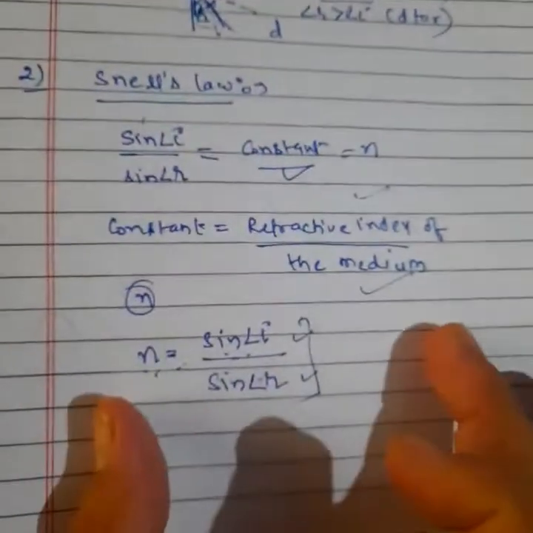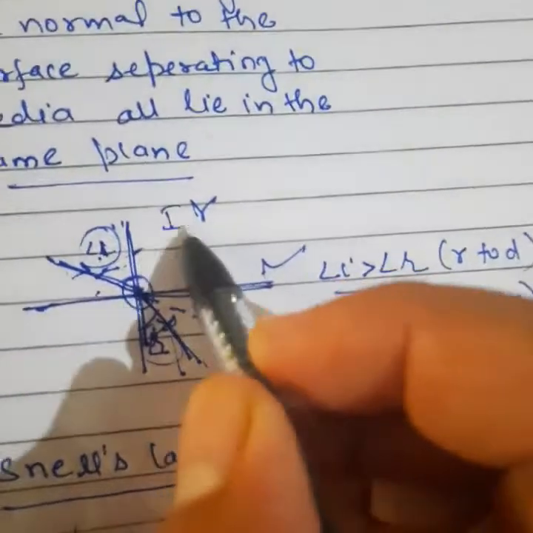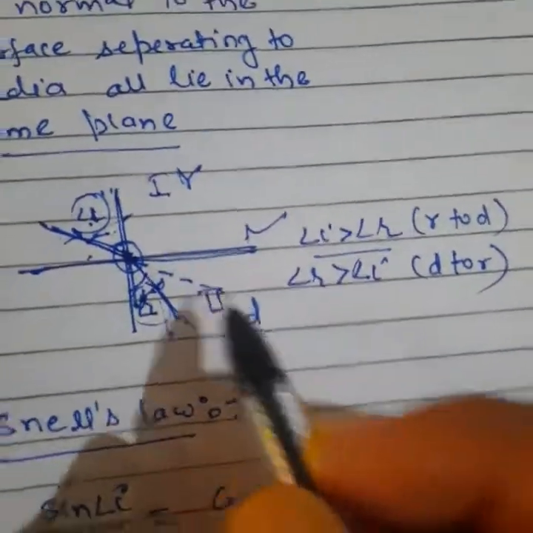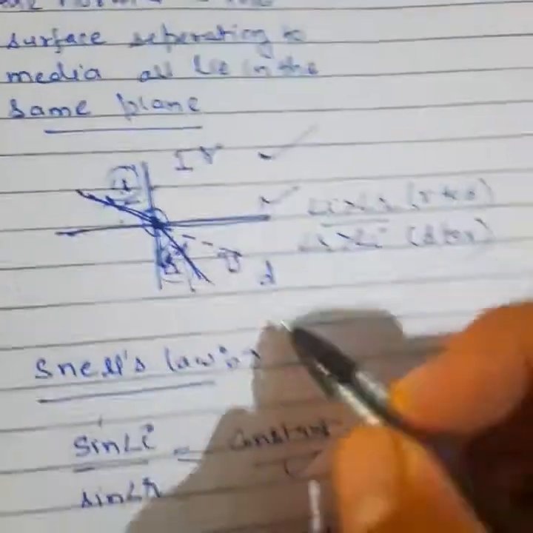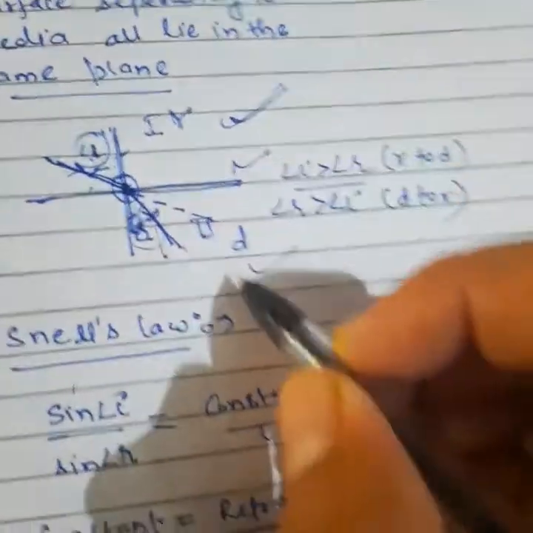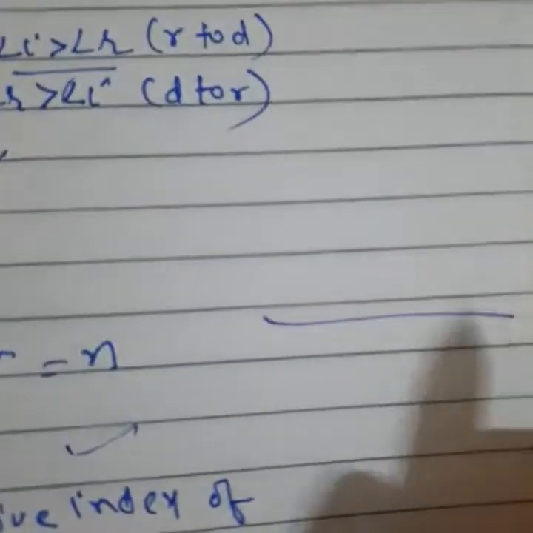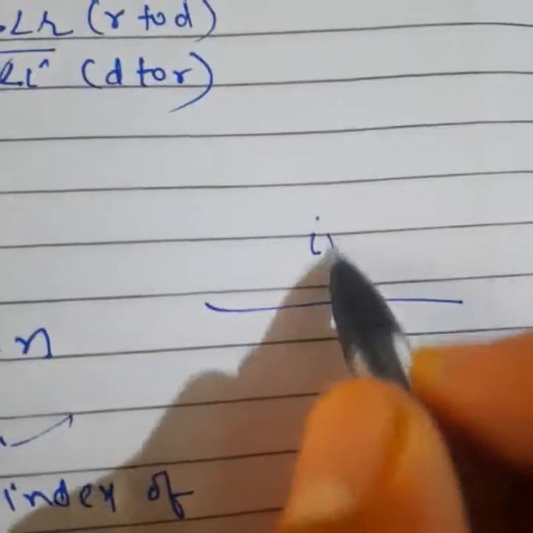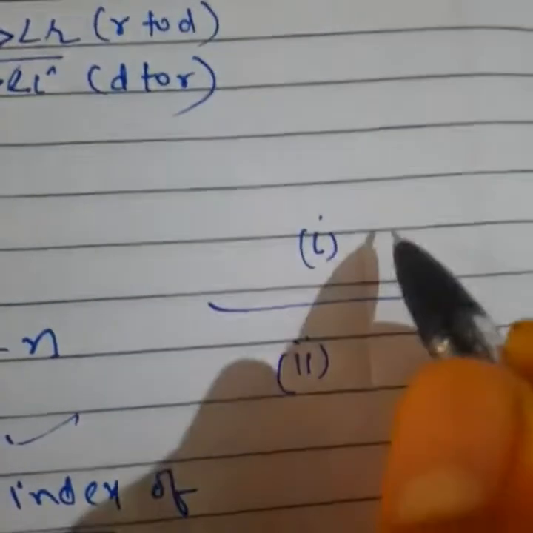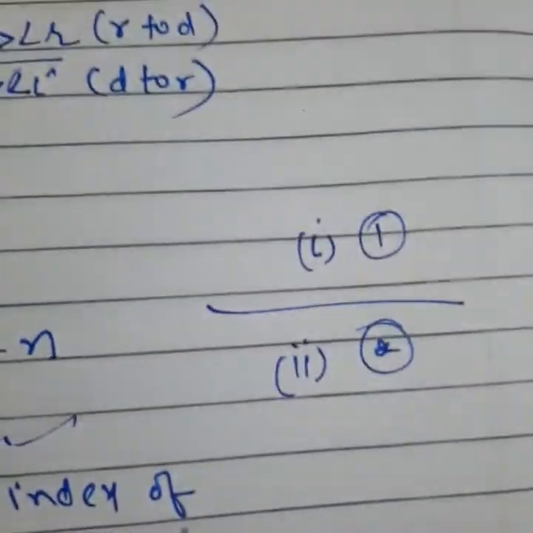And one more thing I am telling here: how will you write the medium? Listen. Light is traveling from the first medium to the second medium. Anything you can take: it can be rarer, it can be denser. When light travels from the first medium to the second medium, how will you write this in the form of refractive index?